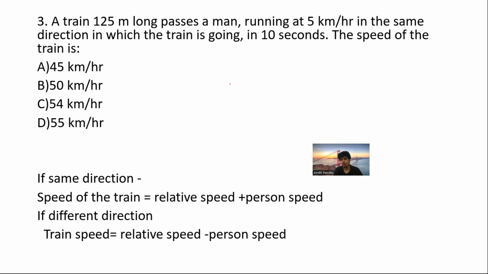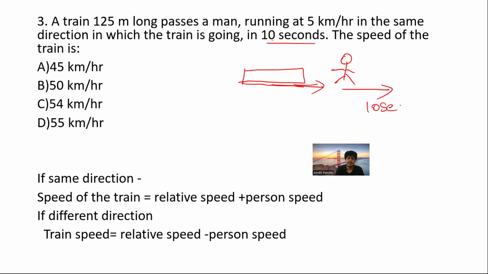So almost two types we have covered, right? Now the third type. Here, as you can see, there is a man. Earlier, it was a pole which was introduced. Now, a man. Fine. So, a train 125-meter long passes a man running at 5 kilometer per hour. Let's have the drawing. There is a train and there is a person who is running in the same direction. Just imagine this is a person, and this is a train. It is going in this direction, and the person is also going in the same direction in which the train is going. And this train is crossing the person in 10 seconds.